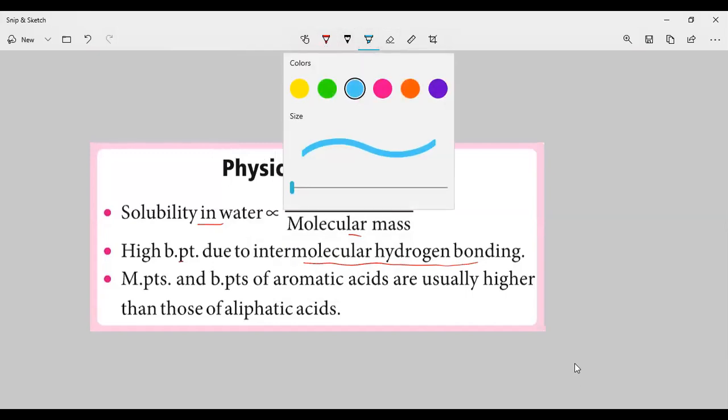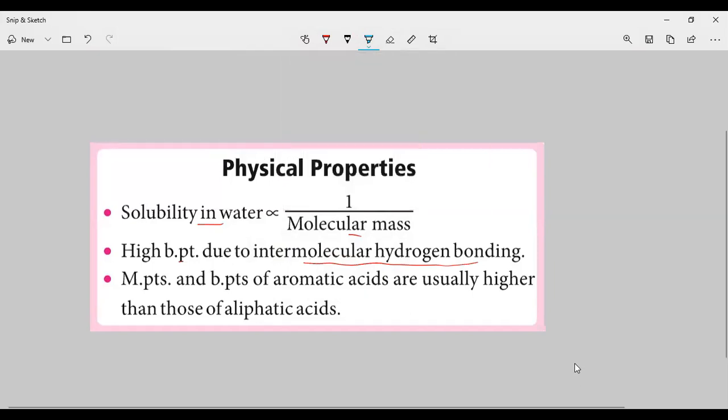So this is a very important point. Aromatic carboxylic acids have higher boiling points compared to aliphatic acids. Very, very important. If in the examination they ask which has more boiling point, they will give benzoic acid and acetic acid. Which has more boiling point? Benzoic acid has more boiling point, because aromatic acids have higher boiling points compared to these aliphatic carboxylic acids. Just a minute.